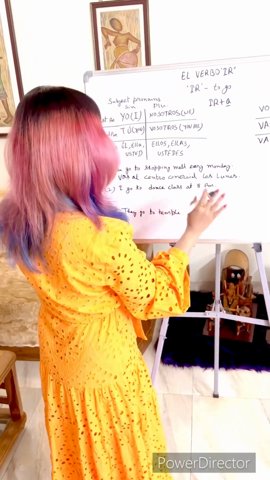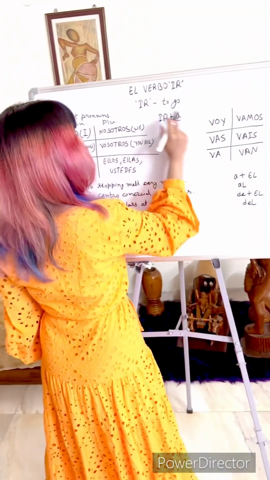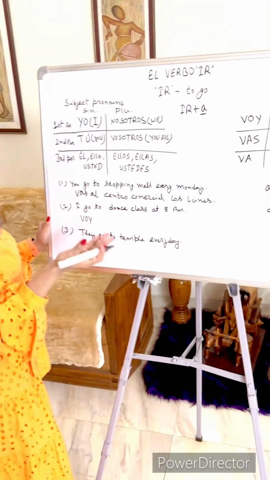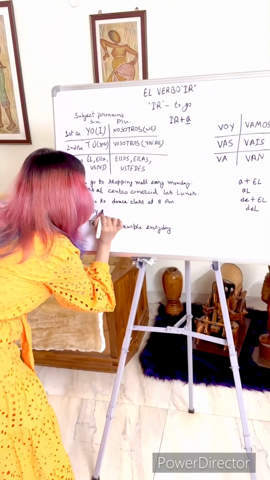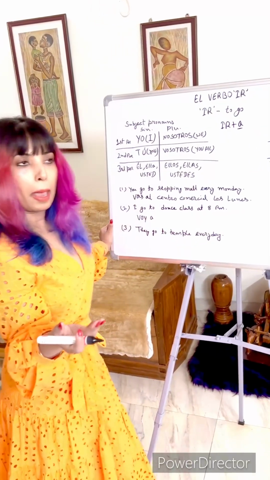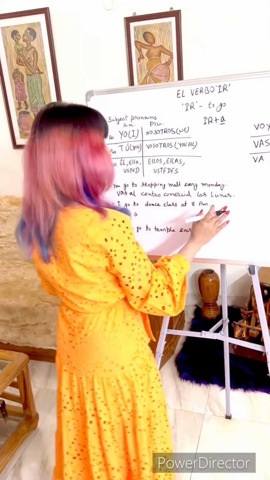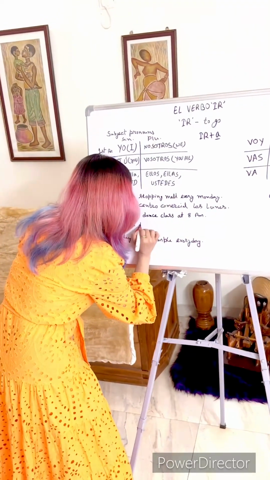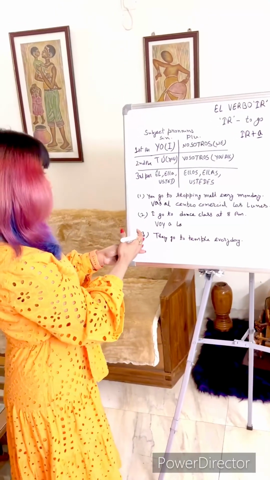I go to dance class at 8 p.m. So what is the yo form of ir? Voy. And then again you are supposed to use this preposition a. Voy a. Now dance class is clase, but it is feminine gender, and it is again singular. So the feminine gender, singular number article would be la. But in this case, it's not going to merge.